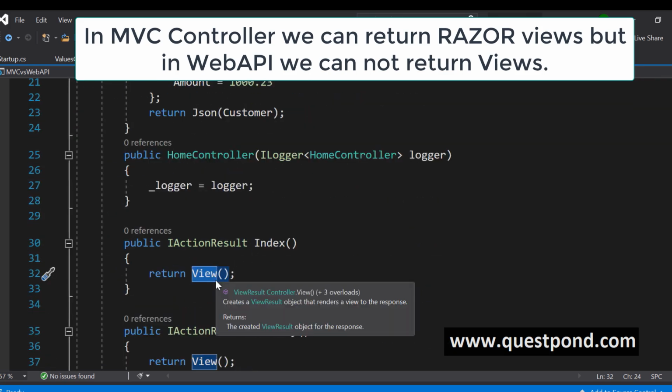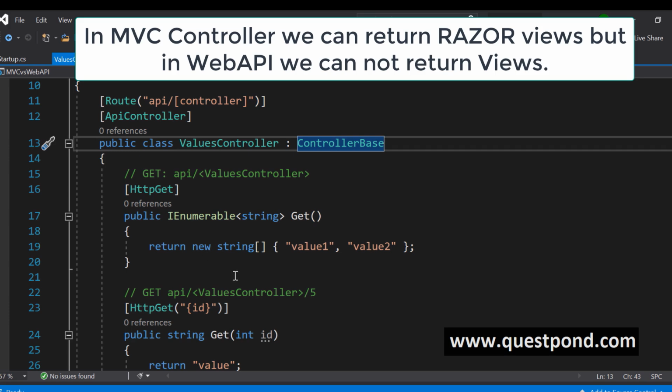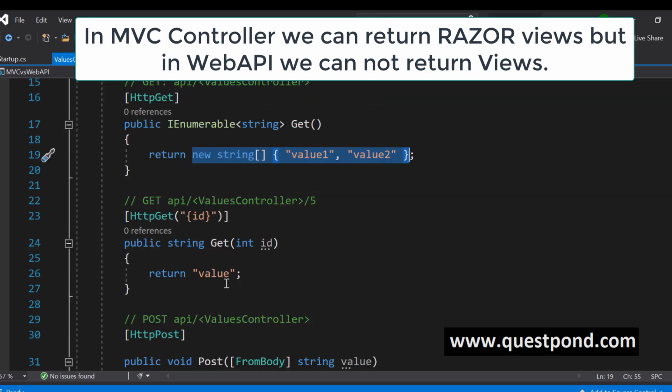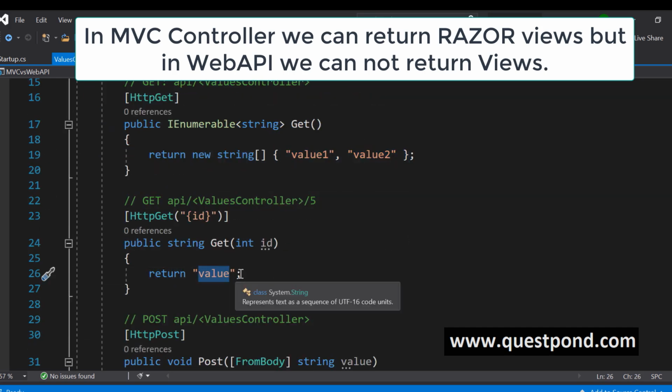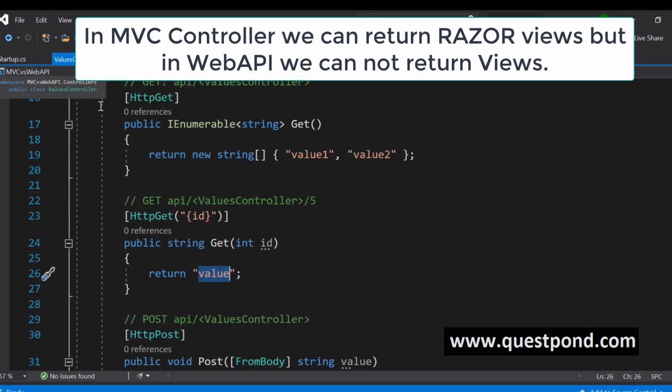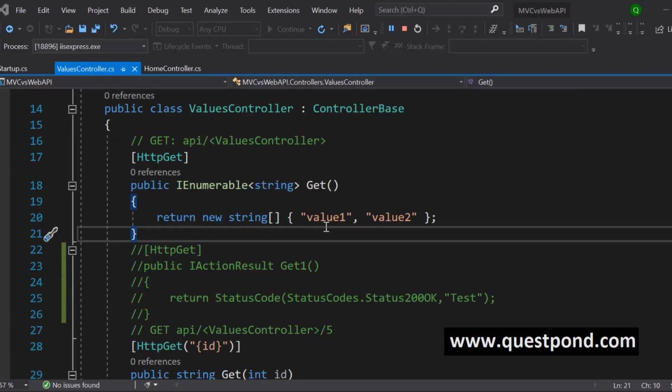You can say return view out here, but in case of web API, you can see here we are saying nothing. We are just returning data, we are returning a value. We are not saying anything because this web API will automatically evaluate, depending on the client, what kind of data to be sent, right? So the first difference is if you want to return a view, web API is not capable of it, right? But now please note, the interviewer is not leaving you, right?